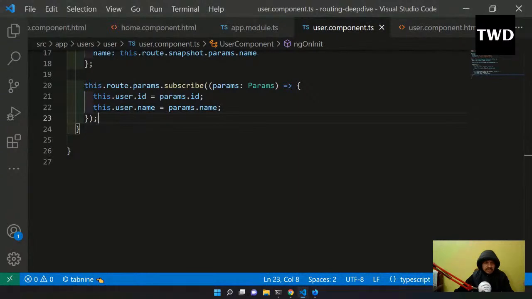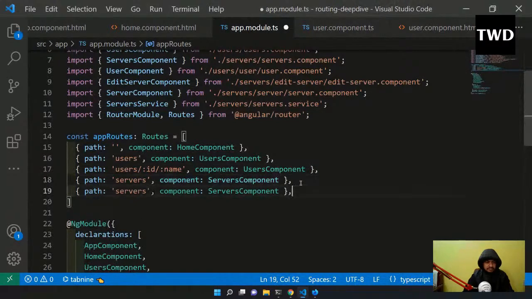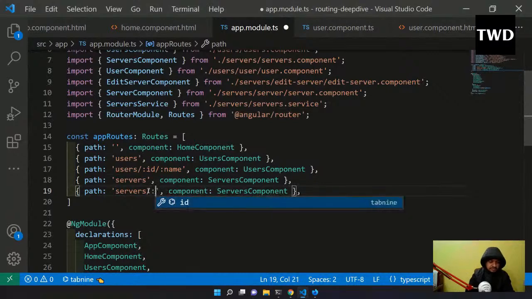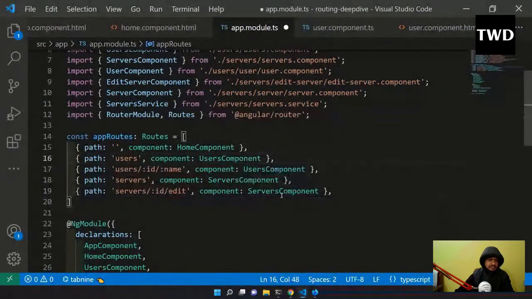Now we will learn to add query parameters and fragments in our app. So for that we will go back to the app module.ts, and here we are going to add servers, id and edit, and edit server component. Edit server component also I have, so edit server component I have taken. So yeah, that also I have.